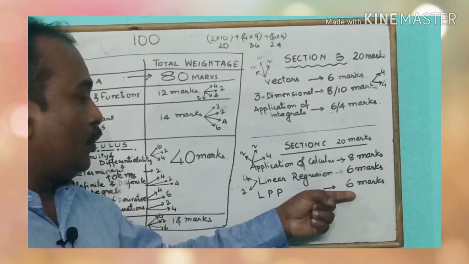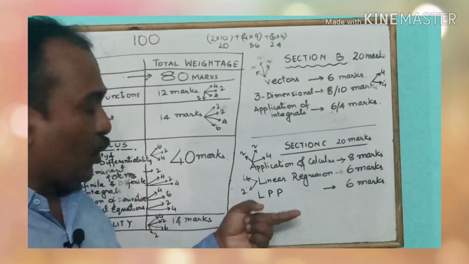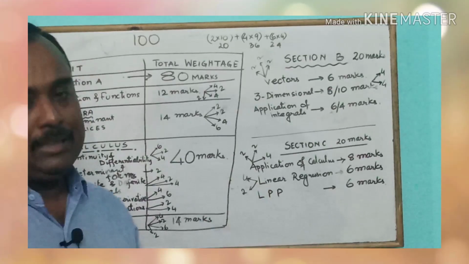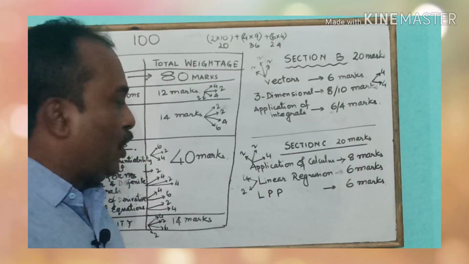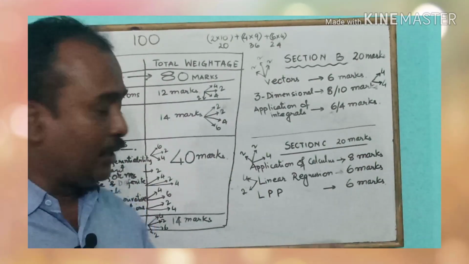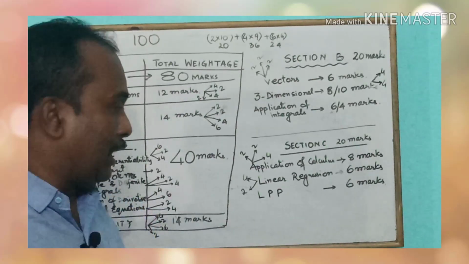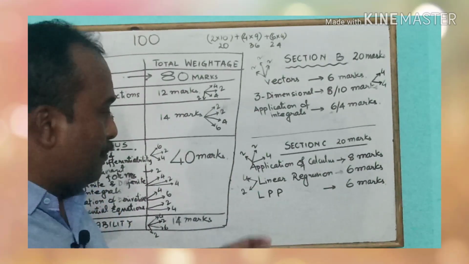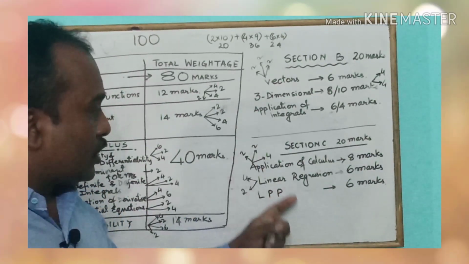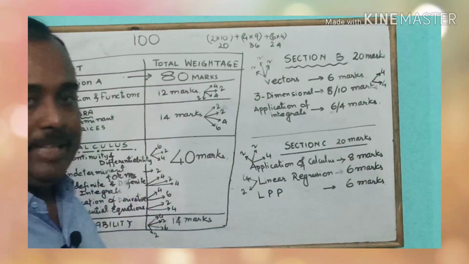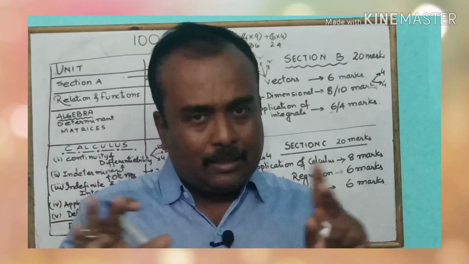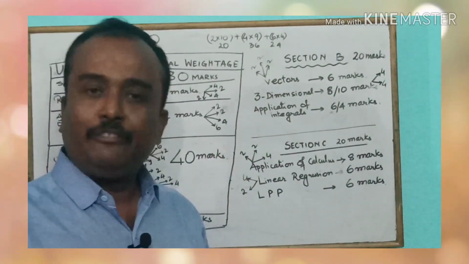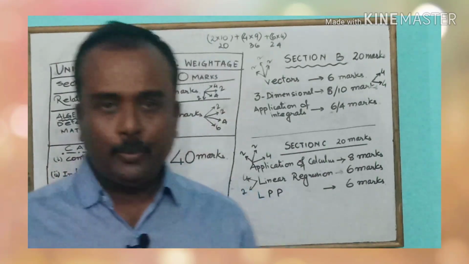LPP is also a very conceptual question consisting of graphical methods of solution, that usually 6 marks question comes, because the solution for LPP is very large or quite big comparable to the other questions. So this was the discussion about section C. So I think the syllabus and the pattern of questions that come for ISC examinations are very clear to you. There is no ambiguity in this.